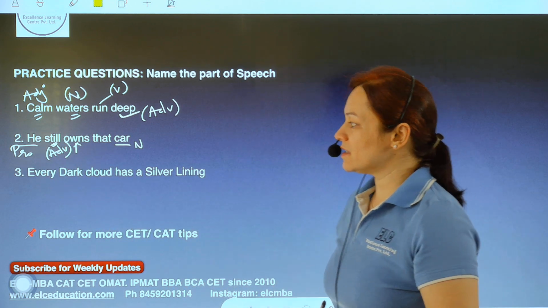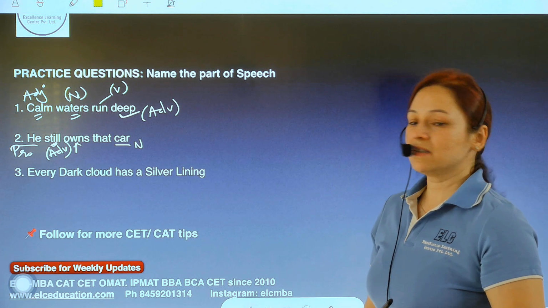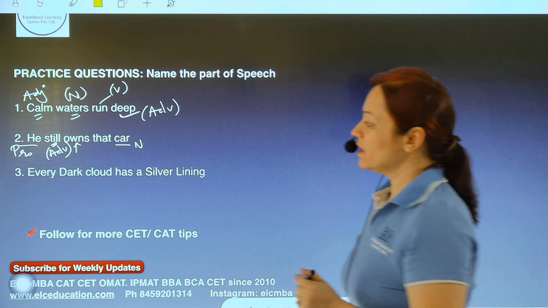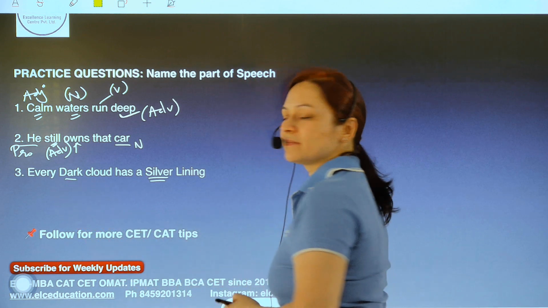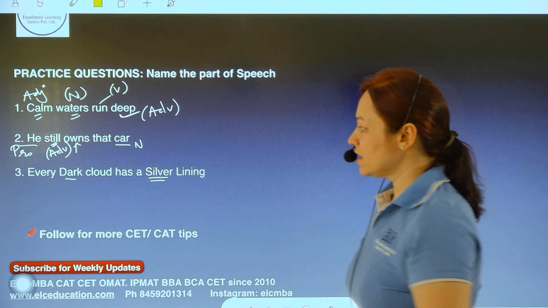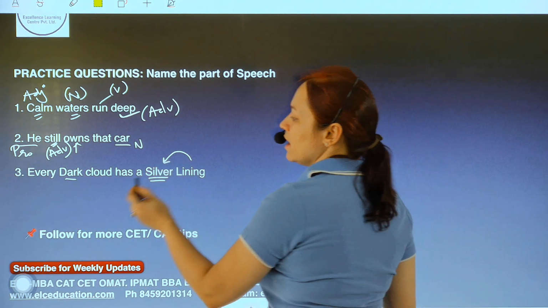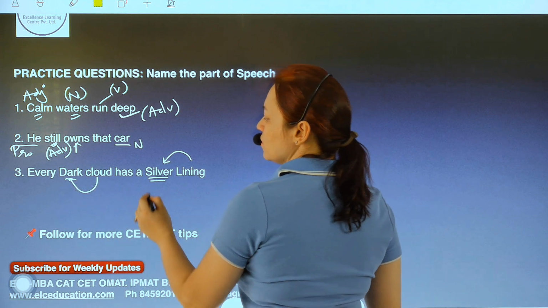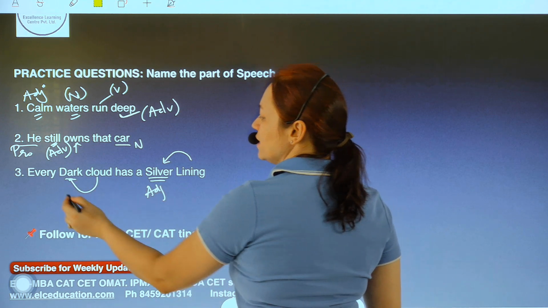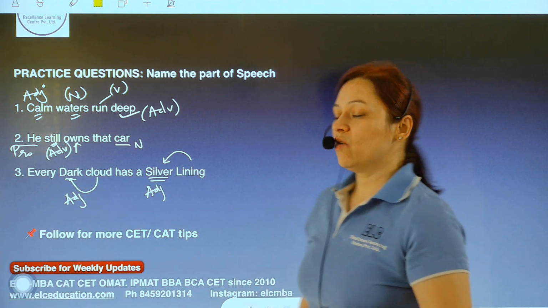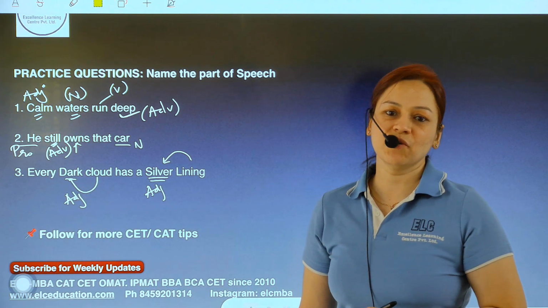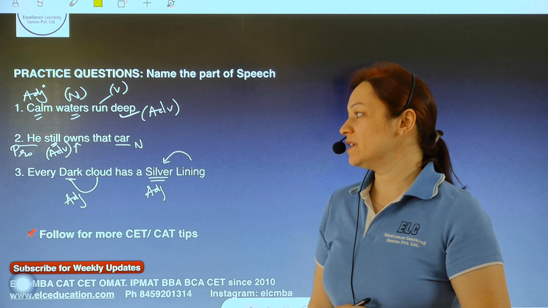The third sentence. Every dark cloud has a silver lining. There are two prominent adjectives over here, silver and dark. These two are by default adjectives because how is the lining? Silver. How are the clouds? Dark. So they happen to be adjectives. But I also have one more adjective over here. Can you tell me which one it is?